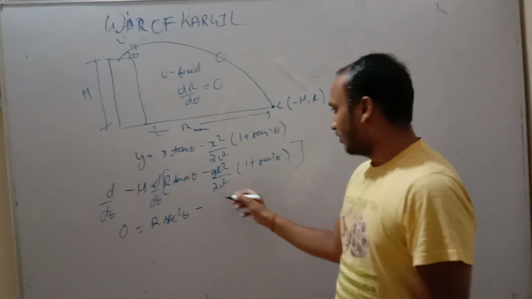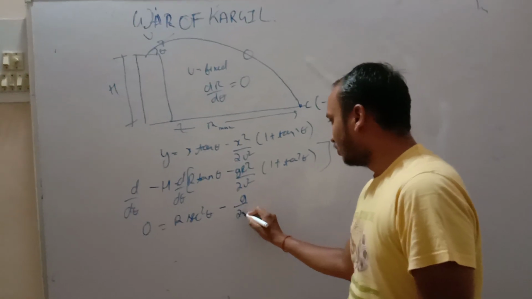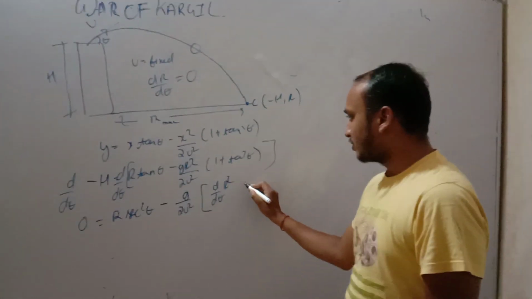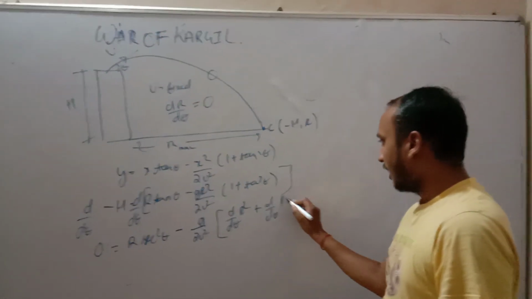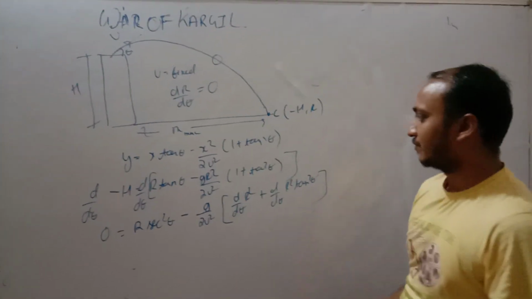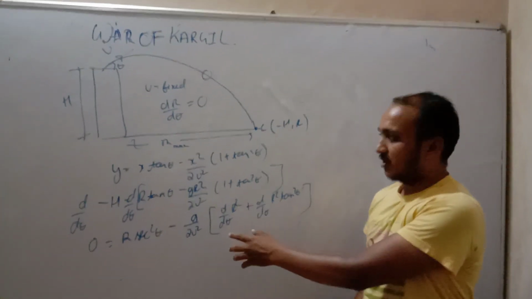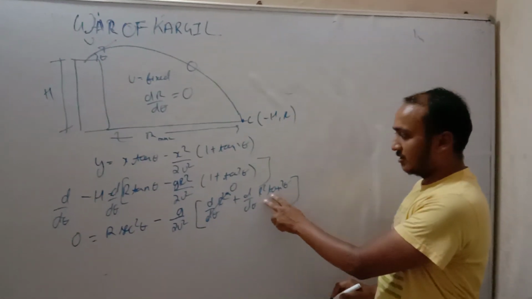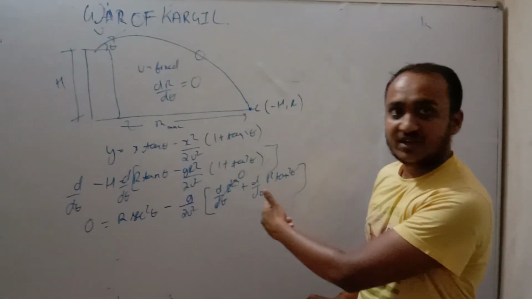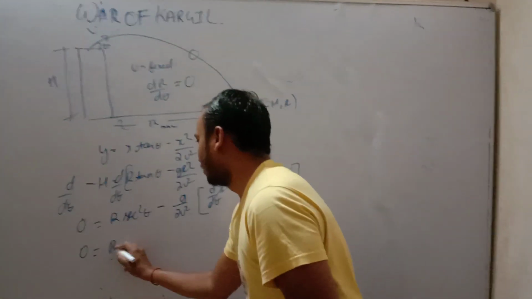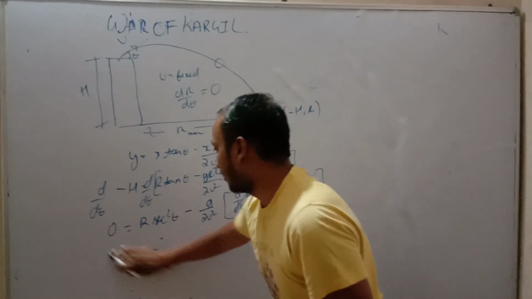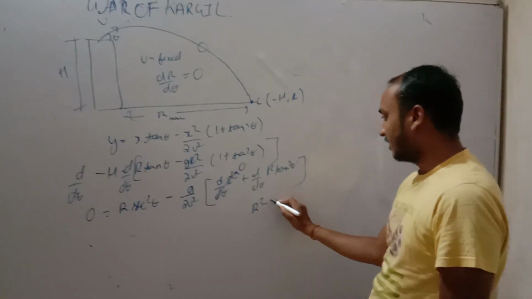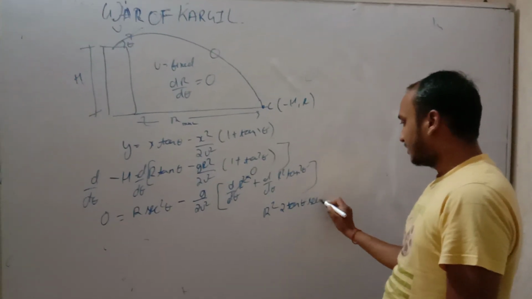Now g by 2u square is common, and we differentiate r square plus r square tan square theta. Again, we will not differentiate the first term, because for maximum range its differentiation is 0. In the second term there are two variables; keeping one variable constant and differentiating the other, we get 0 equal to r sec square theta minus r square times 2 tan theta sec square theta.